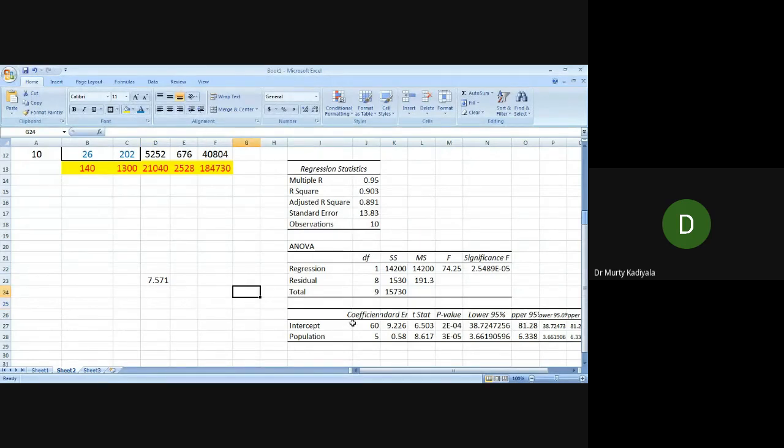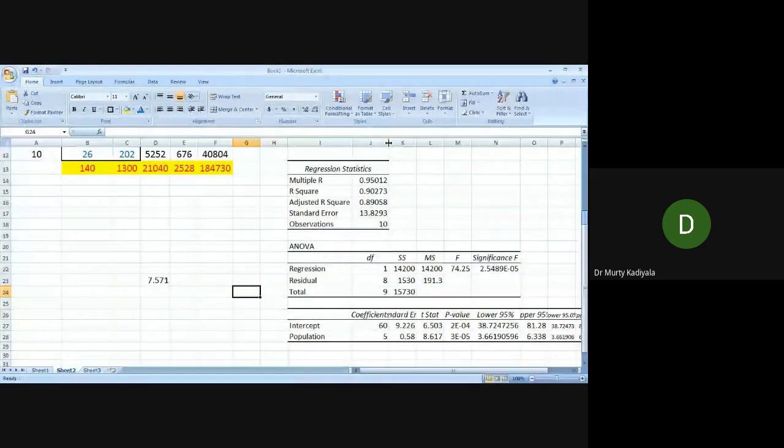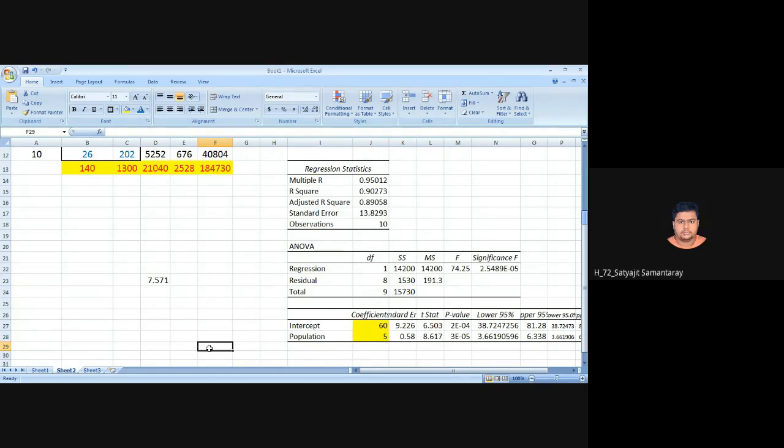Okay. Then look, what is the regression model? What is the coefficient of intercept? 60 and 5. Is it not the same value that you got? Yes, sir.